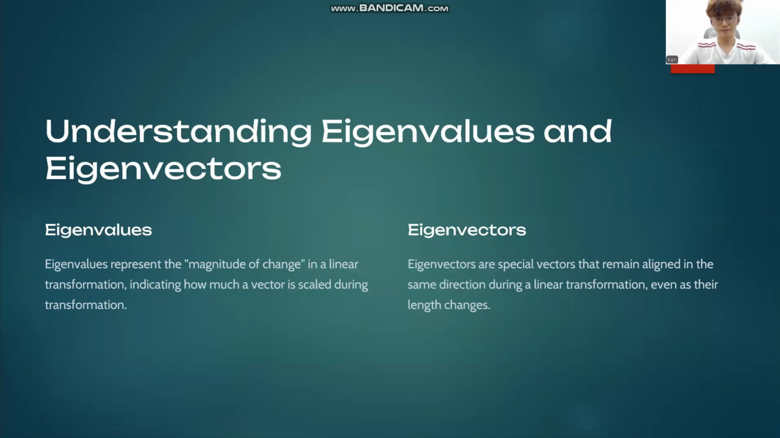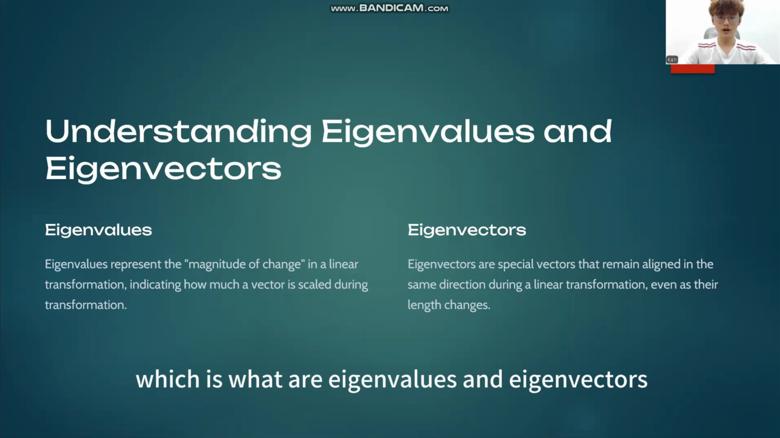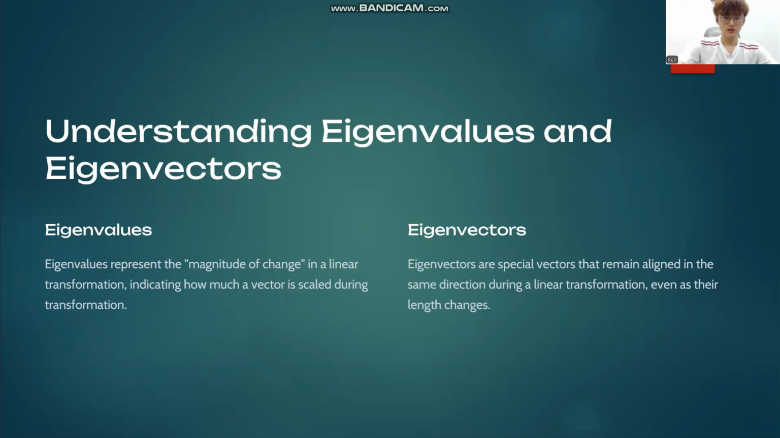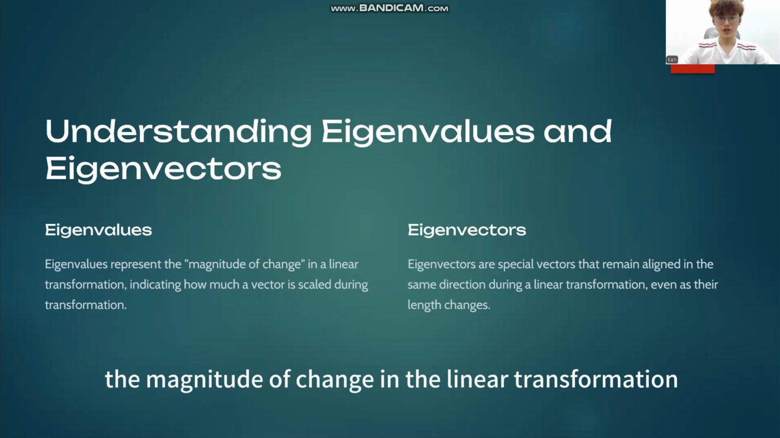Thank you, Yuhao. Let's start by answering the key question, which is, what are eigenvalues and eigenvectors? So, eigenvalues can be thought of as the magnitude of change in a linear transformation.